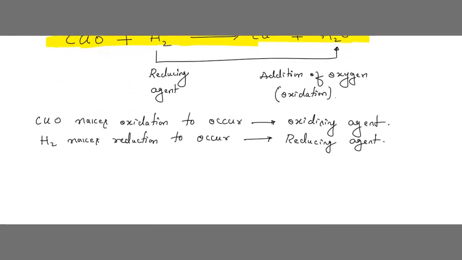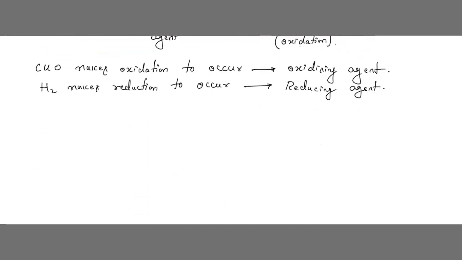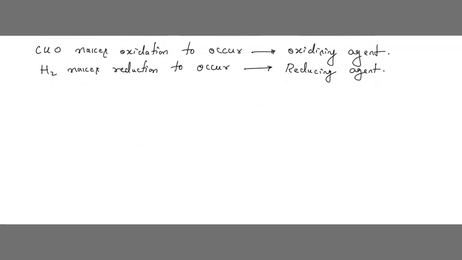Understood, children? What is oxidation, what is reduction, what is an oxidizing agent, and what is a reducing agent? The substance to which oxygen is added is oxidized, or we can also say that the substance from which hydrogen is removed is also oxidized.